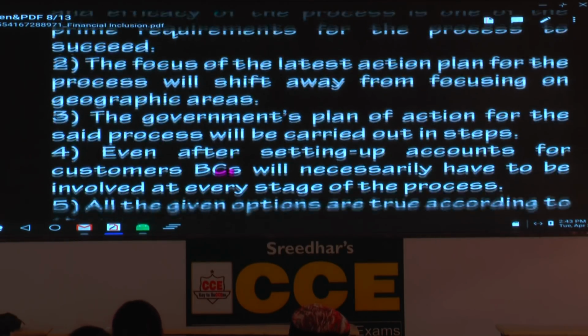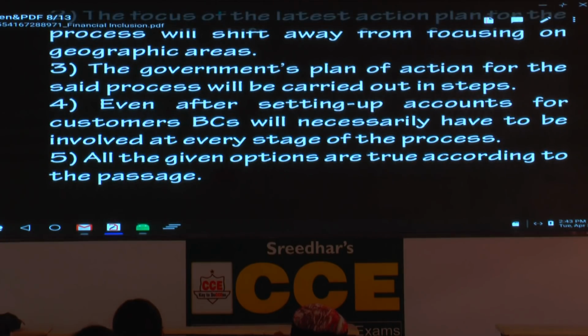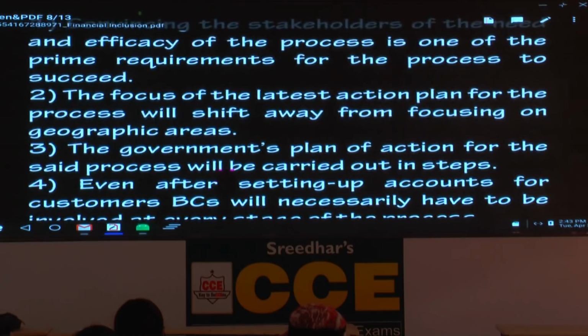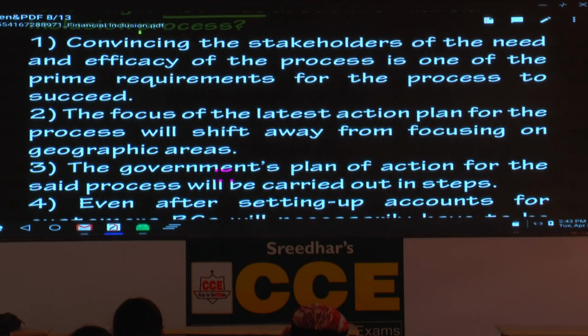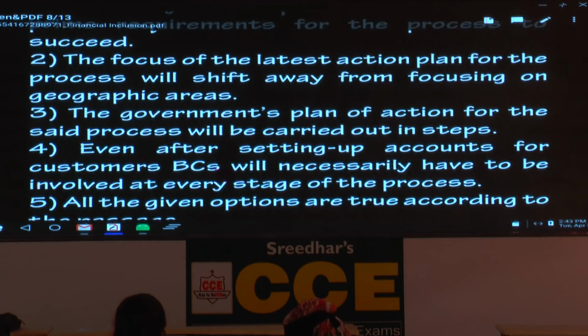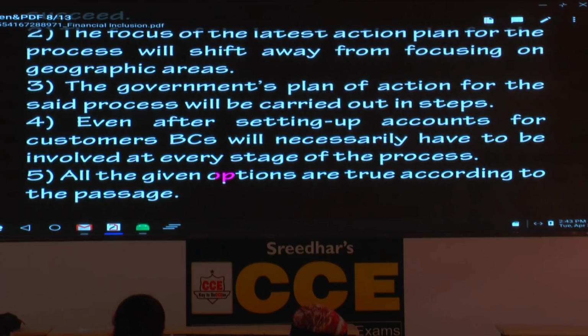That is not the answer. What is the third option? The government's plan. First one, have we got? Convincing the stakeholders of the need and efficacy of the process is one of the prime requirements. I feel it has been mentioned in the passage. Convincing the stakeholders of the need and efficacy of the process is one of the prime requirements for the process to succeed. I think that is also true. One is true, two is also true. The government's plan of action for the said process will be carried out in steps. That is also true.